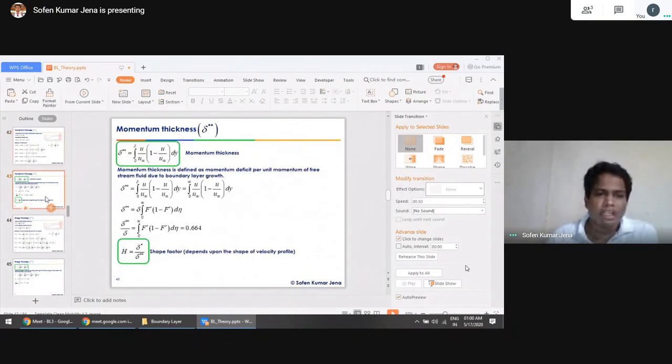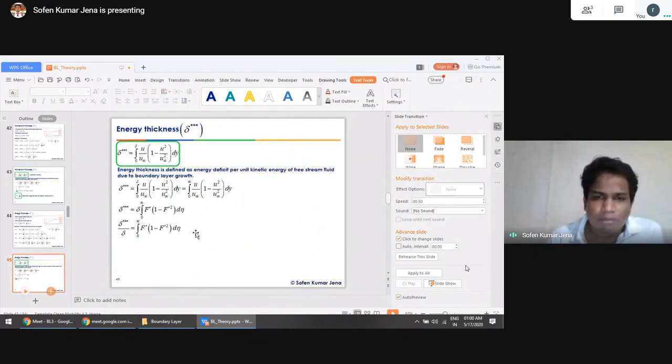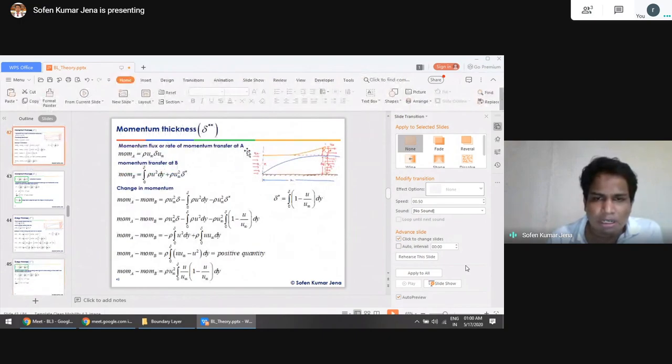Here we did it per unit momentum of the force. We don't know the third direction, so we assume per unit momentum. Here we assume per unit kinetic energy, since we don't know the total kinetic energy coming in. Why are we doing it per unit? Last time we divided by rho u infinity squared, and here rho u infinity cubed. This is the total kinetic energy, and we don't know its amount. Suppose the kinetic energy at this location is some amount, let's take x.